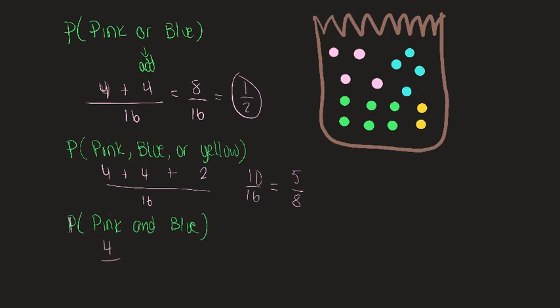There were 4 out of 16 pinks. There were 4 out of 16 blues. I'm going to go ahead and simplify those before I multiply. 1 out of 4 is pink, 1 out of 4 is blue. That becomes 1 out of 16 chance that I would pick a pink and a blue.